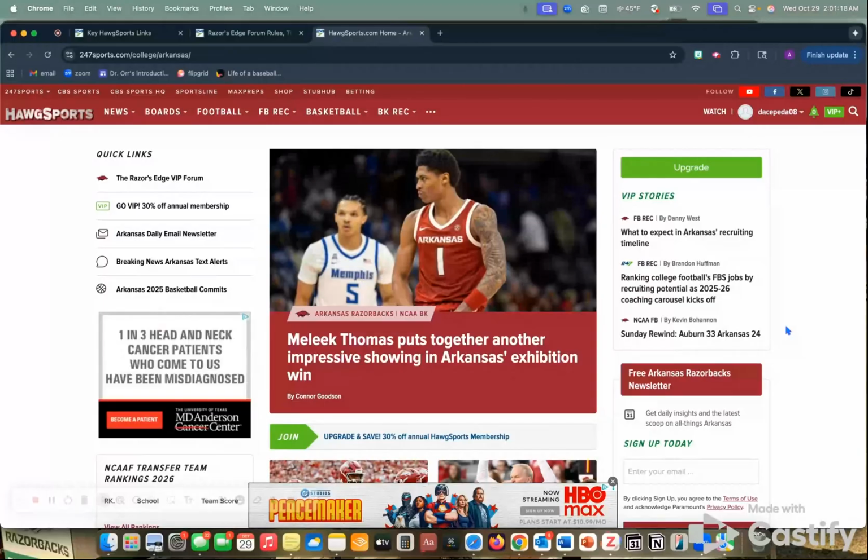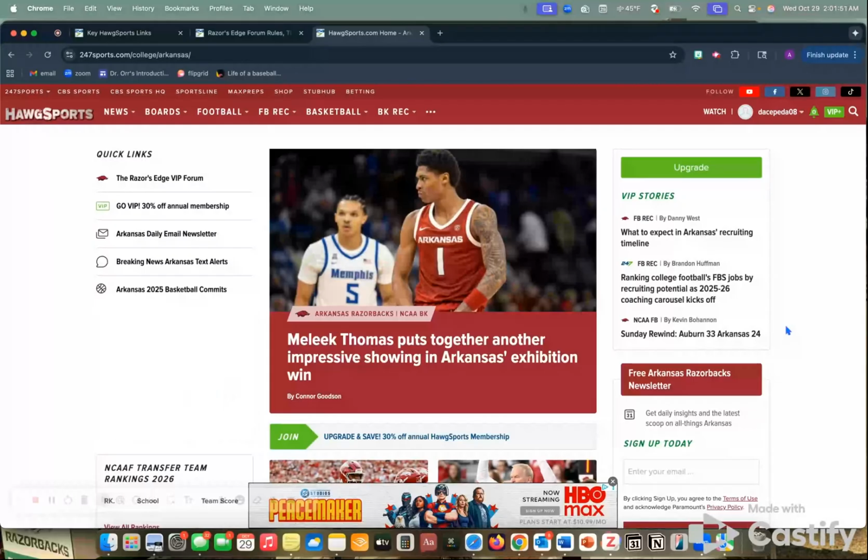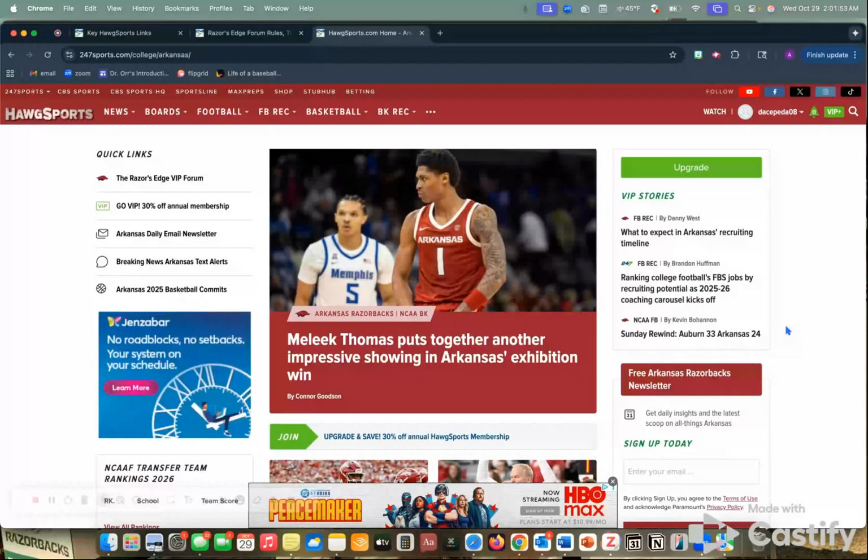Obviously, Hog Sports is a subsection that focuses on Razorback sports, and specifically Razorback football and Razorback men's basketball. So users come to this site to gain information on both of these teams. For example, right now, the Arkansas football team is still looking for the new head coach, so many users will come to hogsports.com to find out any updates on the coaching search. They can do this through articles that are posted or rumors on message boards, different things like that.